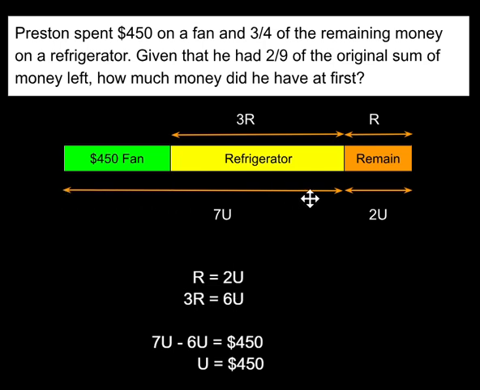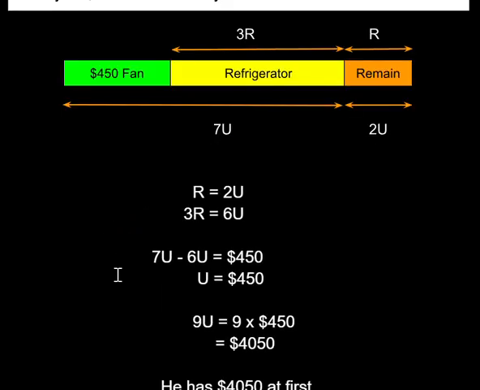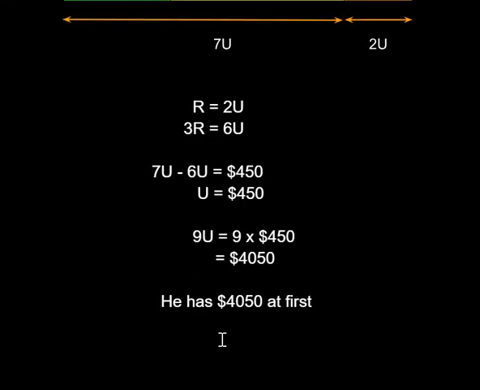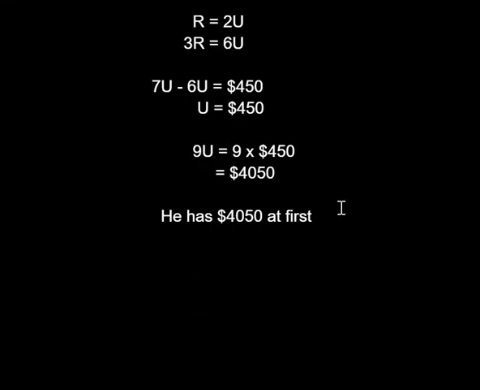So in total we know that this is 7U, this is 6U. So 7U minus 6U is equal to U. U must be equal to $450. Okay, so if U is equal to $450, initially he has 9U. So 9 times 450 is 4050. So he has $4050 at first. Hope that helps.